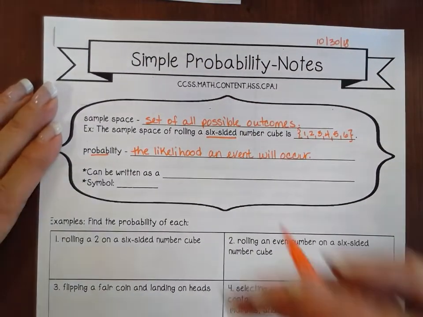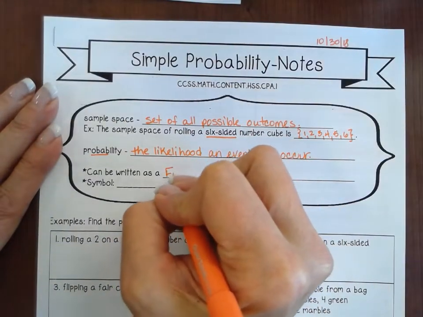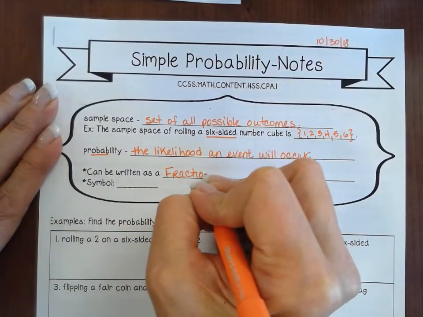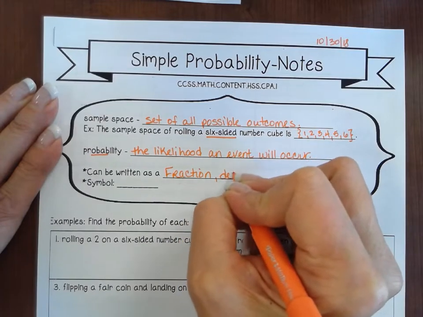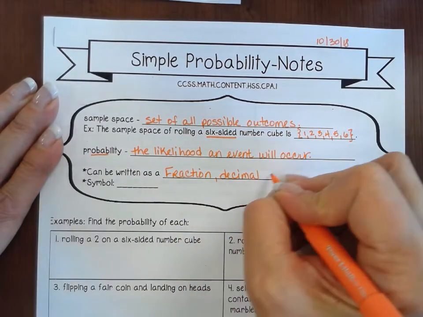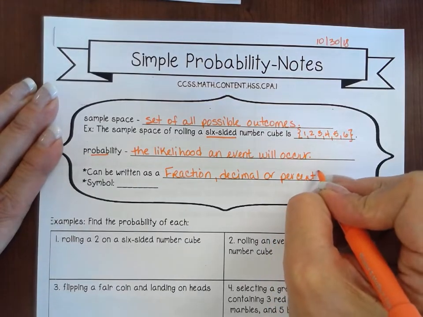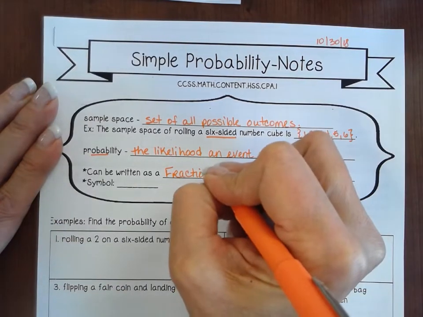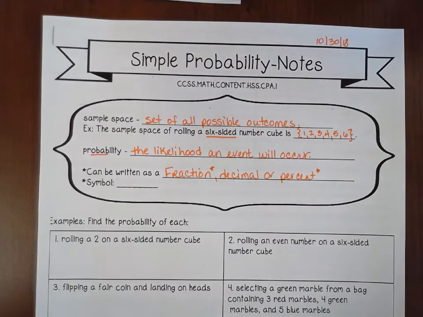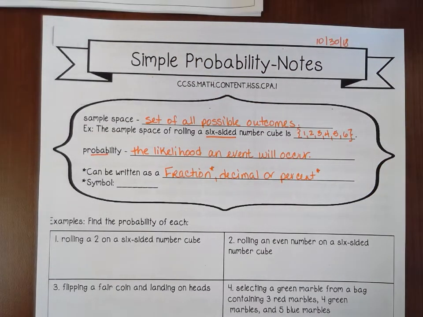It can be written as a fraction, decimal, or percent. However, it is usually a percent or a fraction. It can be a decimal, but you don't see that very often.